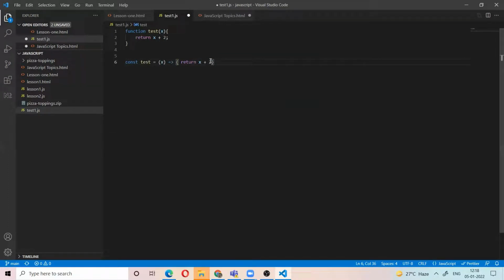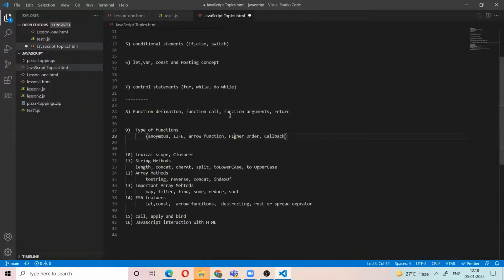Right? This is the arrow function. This is the same as the normal function. We can write it in this way. Parenthesis, arrow, curly brackets, and between them we write the statements. This is the arrow function. In the ES features, we use the arrow function. It takes less code, fewer lines of code. There is also the use of this context. It is useful in the arrow function, not in the normal function.